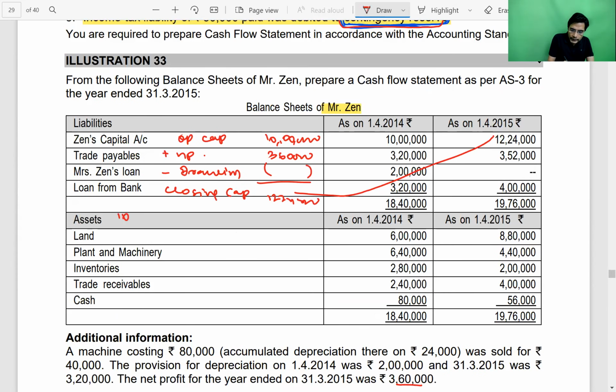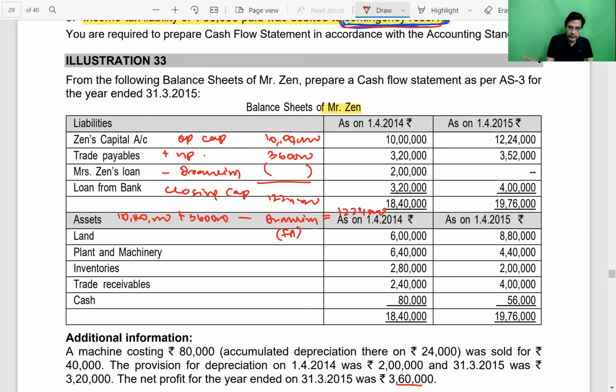So with opening capital, the equation is, with opening capital, when we add net profit, when we minus drawings, which we don't know, then we get closing capital. So we can use this equation to find out the drawings. And that drawings is withdrawal of capital for a proprietorship organization. And that withdrawal of capital will be recorded in financing activity as a cash outflow.